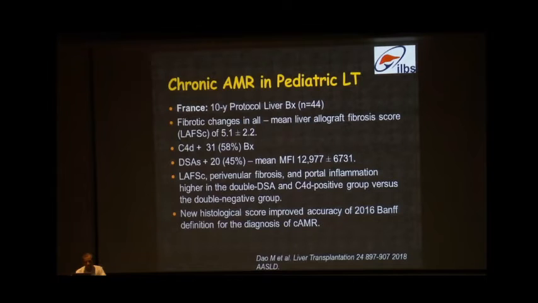What about chronic AMR? This is the data from France, where they have looked at the fibrotic changes in the protocol liver biopsy, and they found that the DSAs were present in 45% of the patients, and the fibrosis score, perivenular fibrosis and portal inflammation, was higher in those with double DSA positivity against 2 different types of antigens, and with C4D positivity in comparison to those who were double DSA negative.